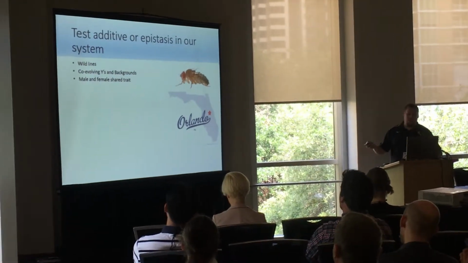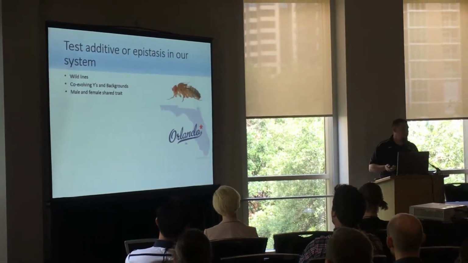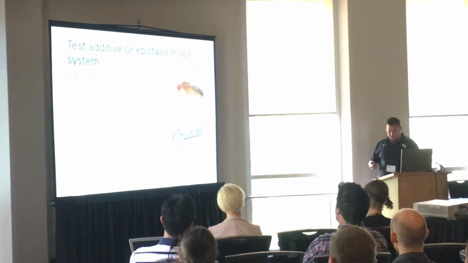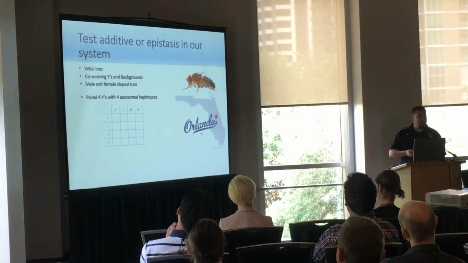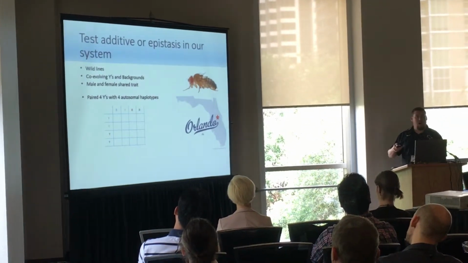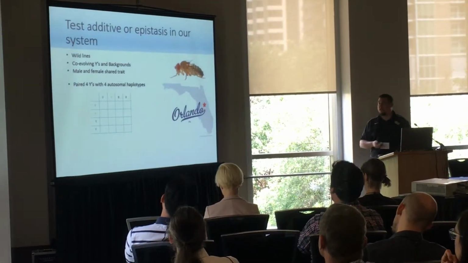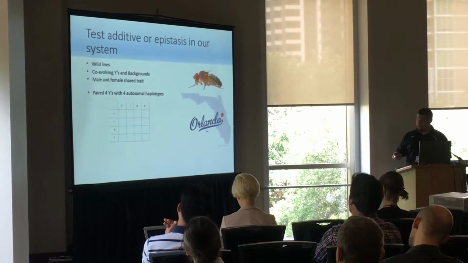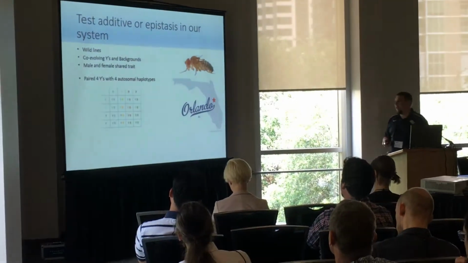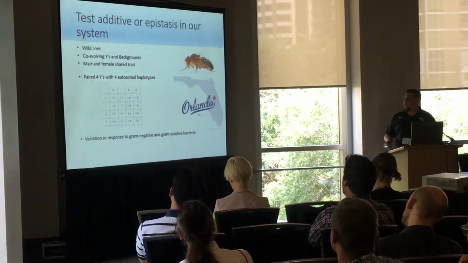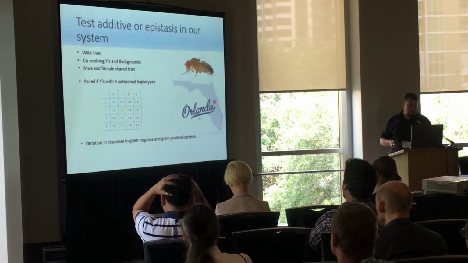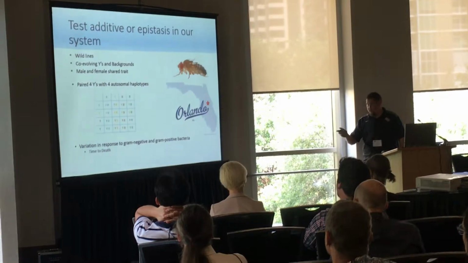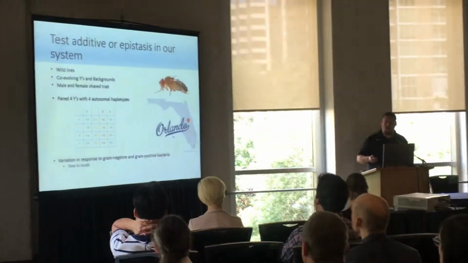And then we picked a male and female shared trait, again, immune function, something that most males and females have to do. We took the Y chromosomes, we took 4 different ones, and we crossed them into 4 different autosomal haplotype backgrounds to look at the interaction between Y chromosomes and backgrounds. So we made every possible combination there, and we measured again the response to different bacterial challenges, gram-negative and gram-positive. And the response we were looking at was time to death.